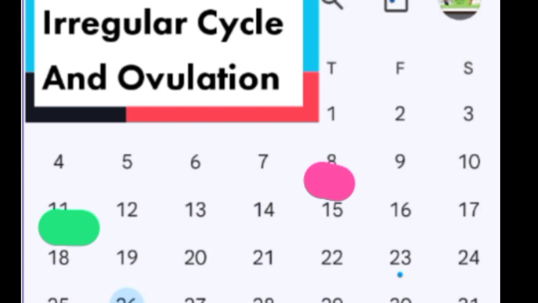8th of December is 1, and 11th of January is when you must have stopped counting on the 10th. When counting your menstrual cycle, start from the first day of menses, then you stop a day before the next menses. So 8th of December, you stop counting on the 10th of January because the next menses started on the 11th of January. So let's do the counting.